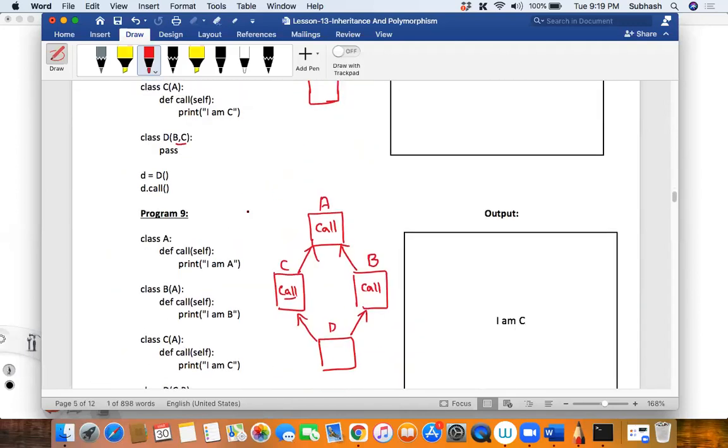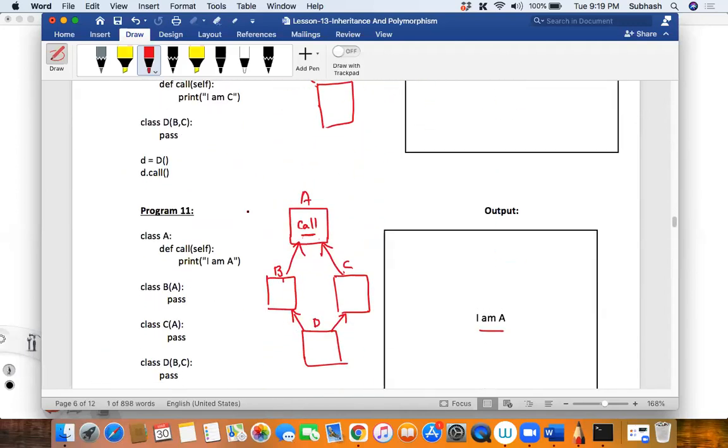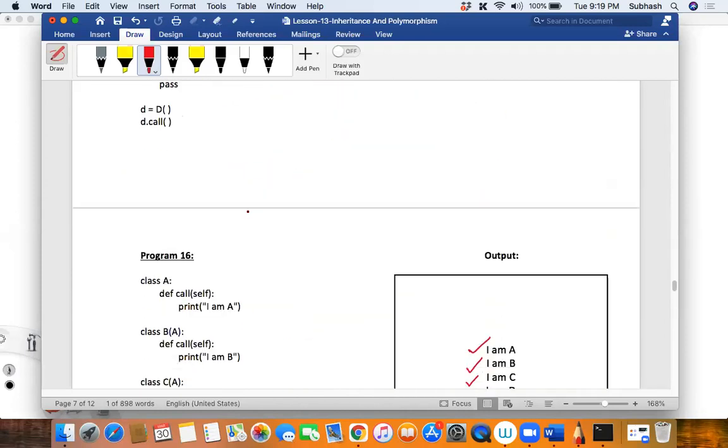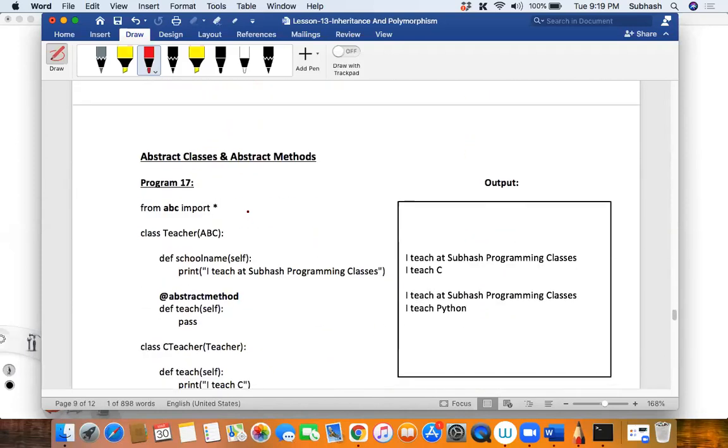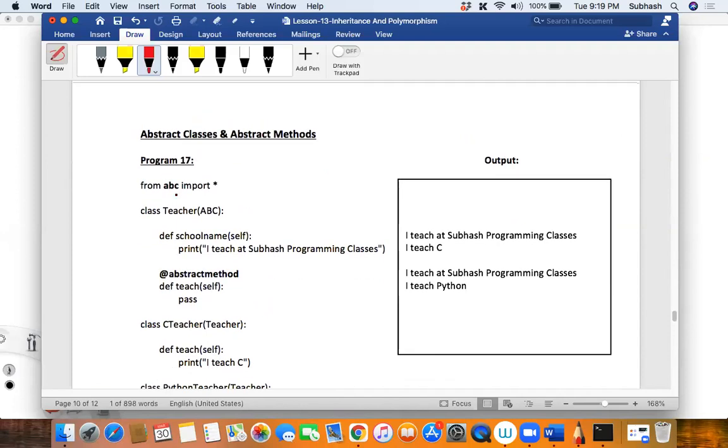Now I will tell you how to actually create an abstract class. It's very simple in Python. You have to import a module, and the module you'll have to import is the ABC module, my dear friends, which stands for abstract base classes. After importing this, you have to inherit the ABC class, the abstract base class, and then say class teacher. By default this class will automatically become an abstract class. Is that clear, guys? That is an abstract class.